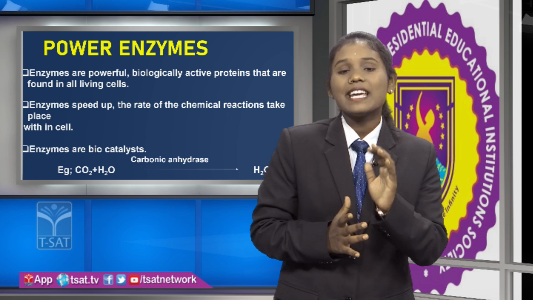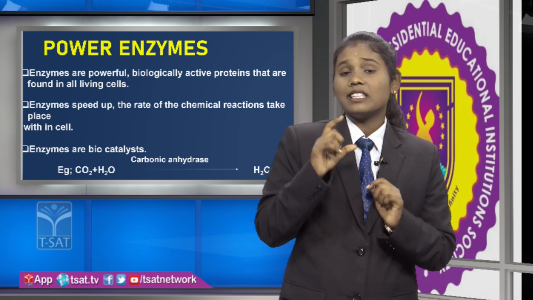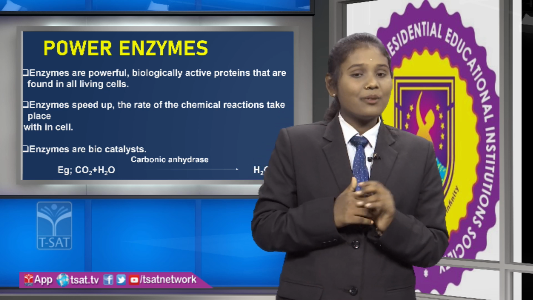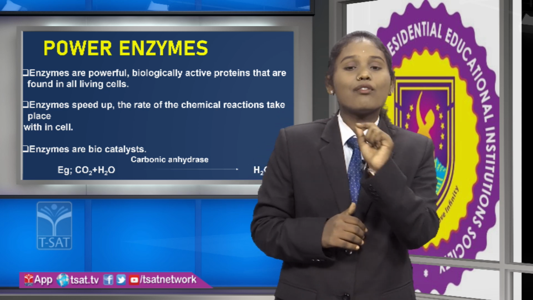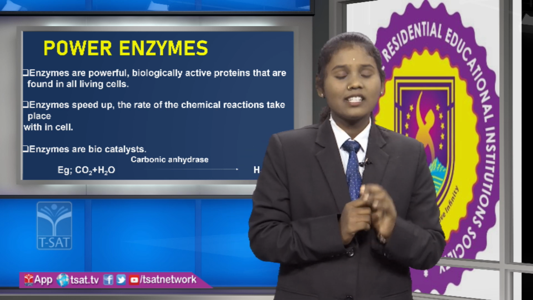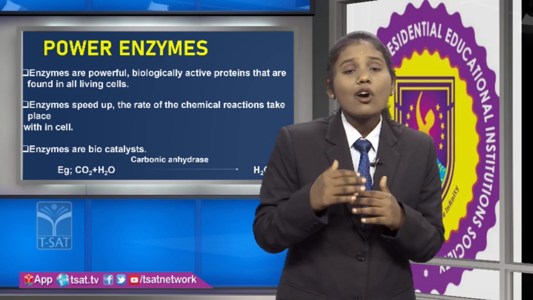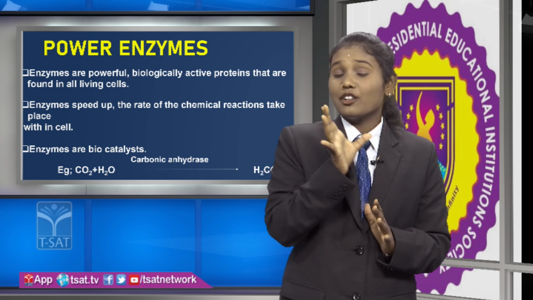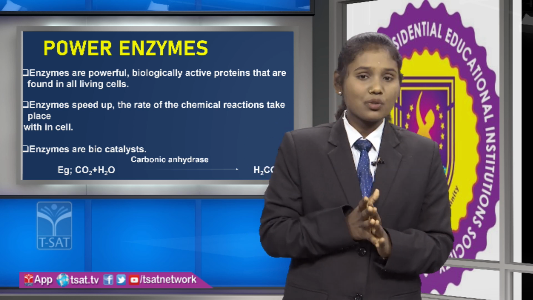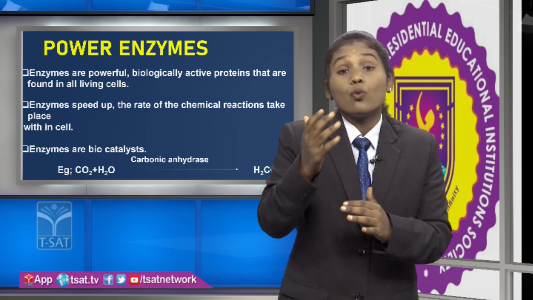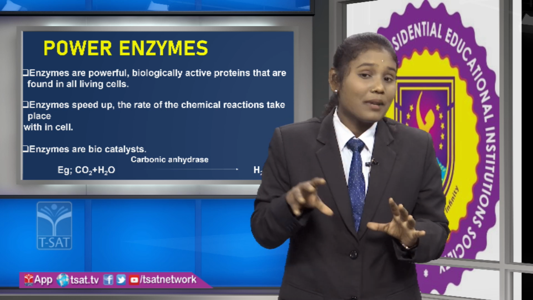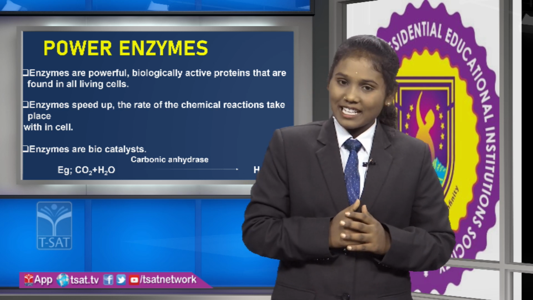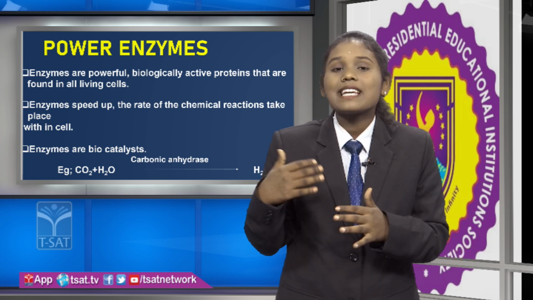These enzymes speed up reactions and also increase the rate of chemical reactions. And friends, enzymes are also called biocatalysts. The word catalyst refers to a substance which is used in a chemical reaction but not consumed by that chemical reaction. So, it is known as a catalyst.